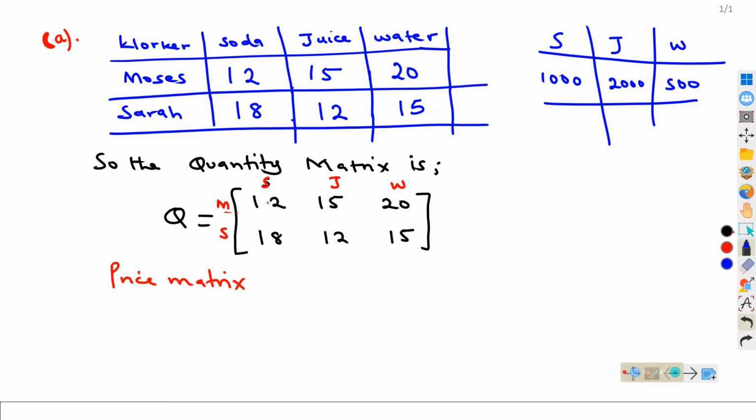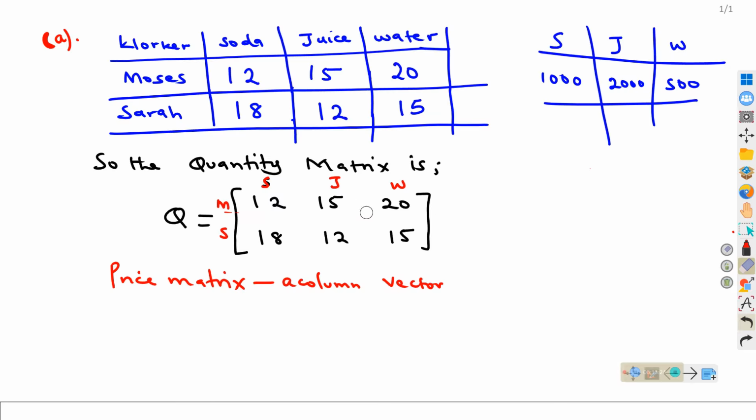So that when you multiply, you have the unit price of a soda corresponding to the quantity of the soda. So the price matrix here will be in column form, a column vector. So we shall not write this as 1,000, then 2,000, then 500 in a row. When you do it like this, the two will not correspond.